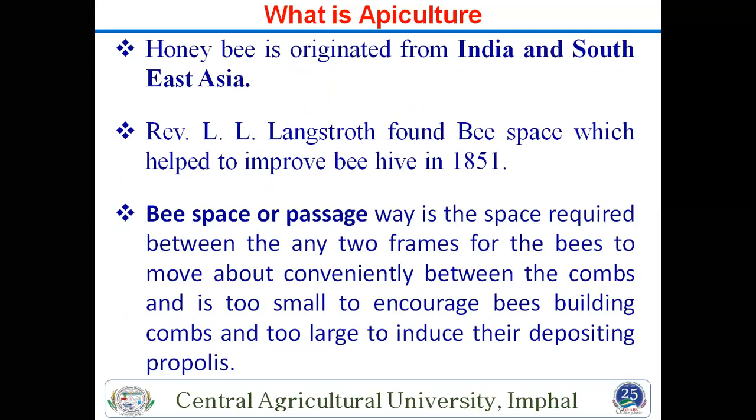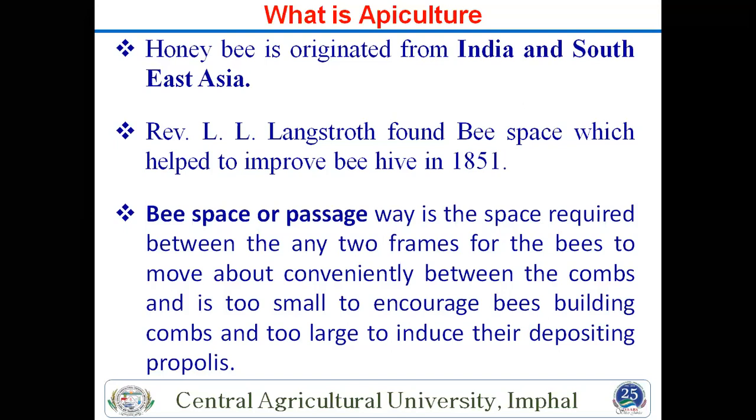Many times this question also comes: what is bee space, and how many centimeters of space is required for bee space? Langston found this space, because bee space is also important for moving the bees in the boxes.